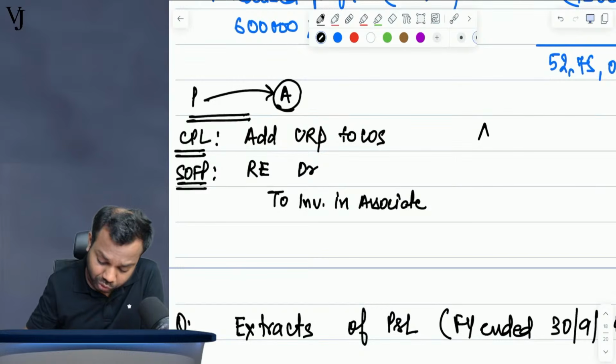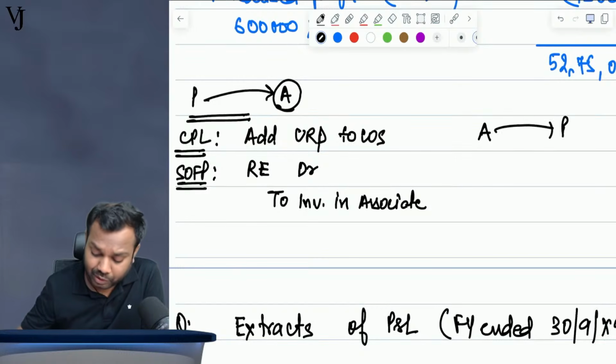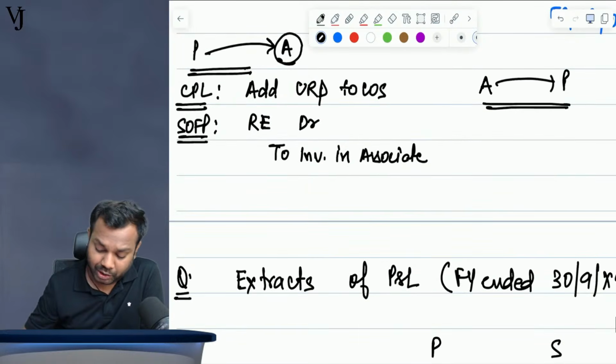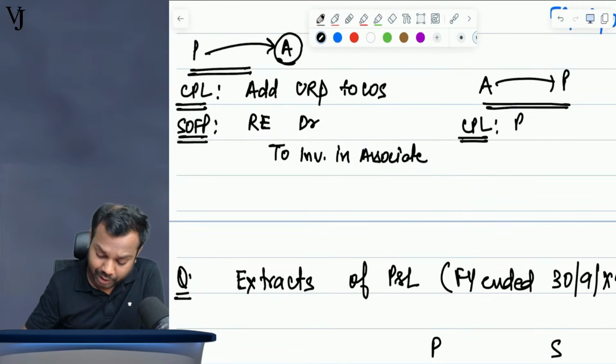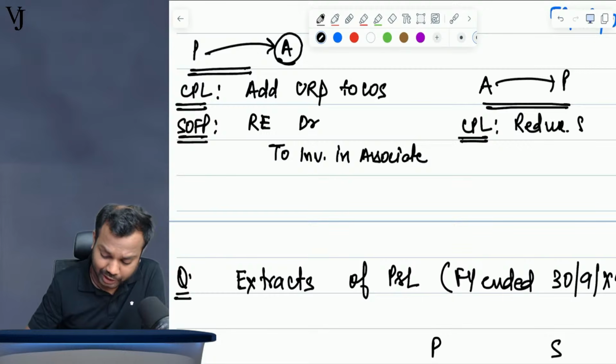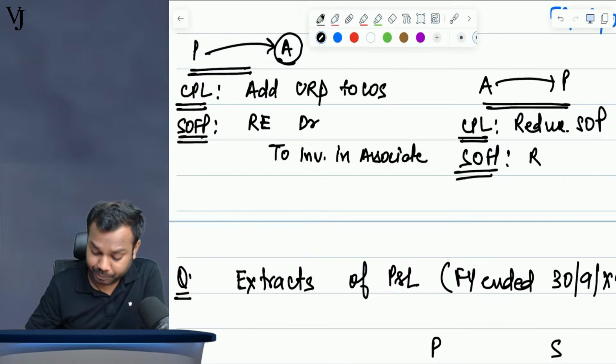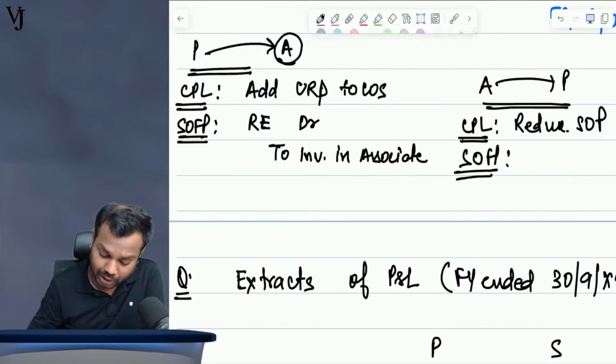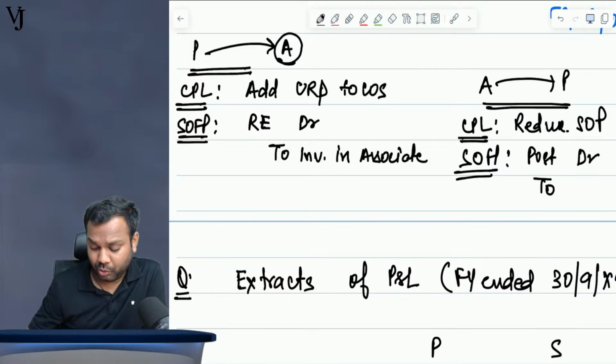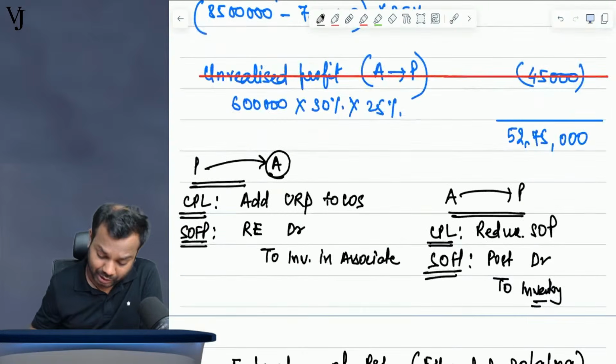But if it is associate to parent, then in the consolidated P&L we will reduce the share of profit of associate. In SOFP, I will reduce the post acquisition reserves of associate and credit inventory, because the parent has the inventory. Now in this case, what is happening?